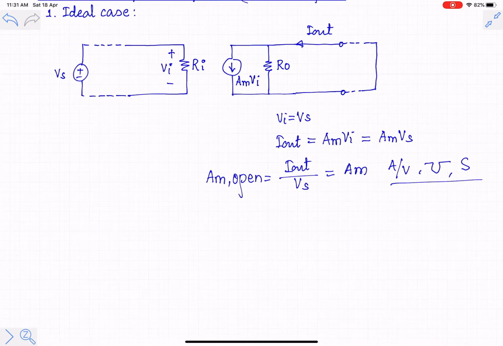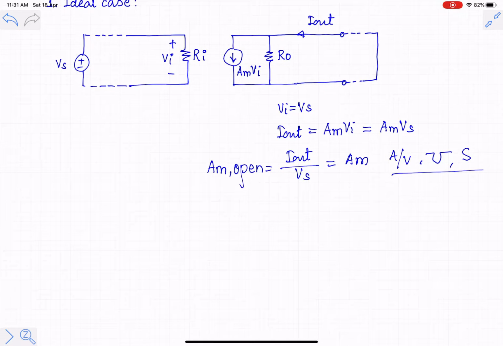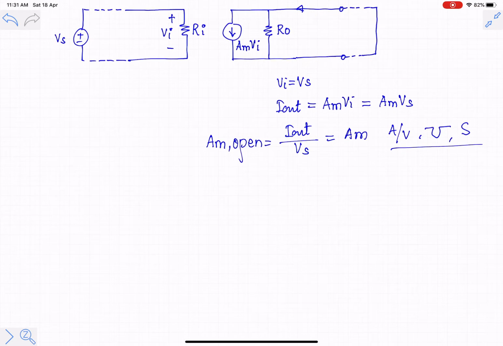Now we know that the output of a feed-forward amplifier is a current. So definitely the input to the feedback network will be current, and the output of the feedback network will be voltage. So the feedback factor will have a unit of voltage by current, that of resistance. So we will consider now the feedback network.